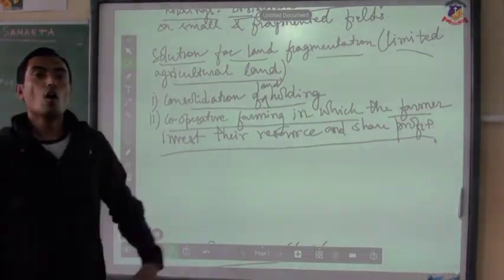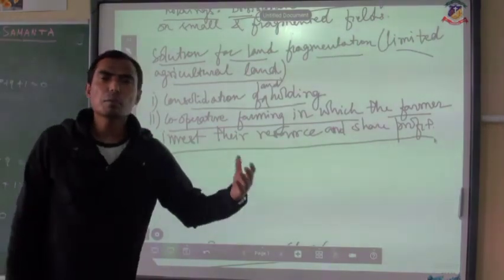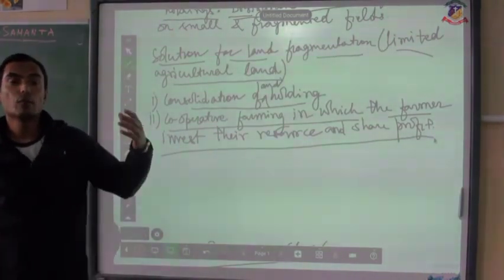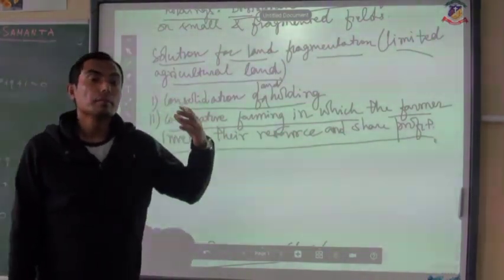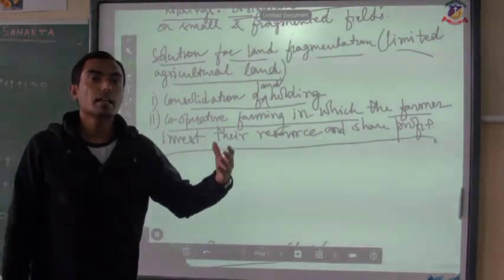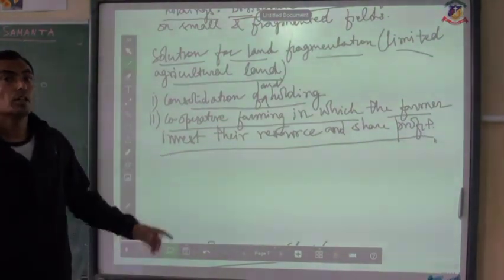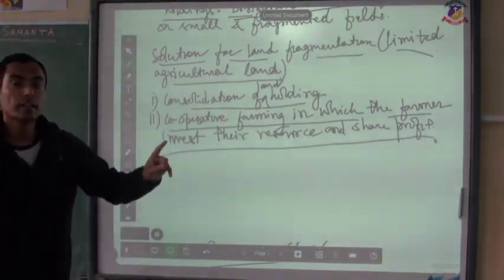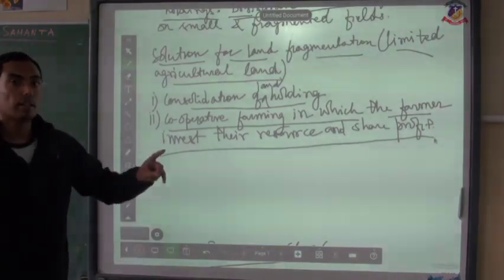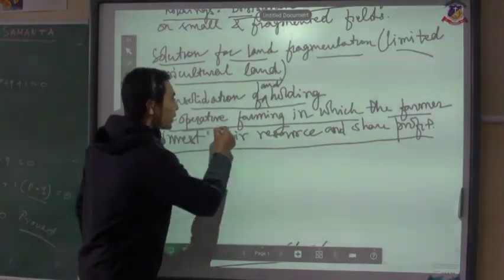It means that all the farmers invest their capital, especially for the production of different types of crops, and whenever the harvesting takes place and that product is sold, they share the profit among themselves, and that is called cooperative farming.